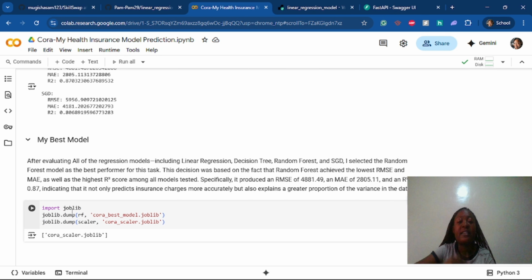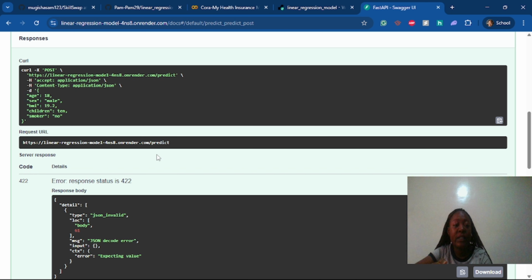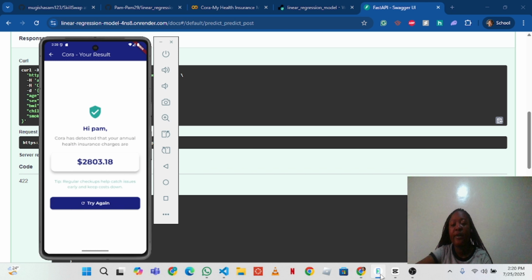And yeah, I saved it, which is what my API is interacting with, getting the response back that is being shown on my app. So yeah, this is all about Cora.